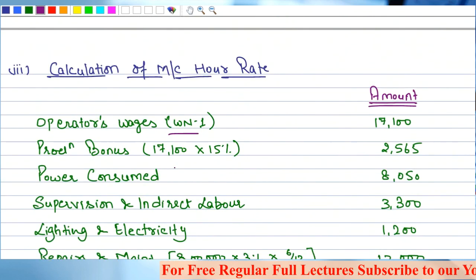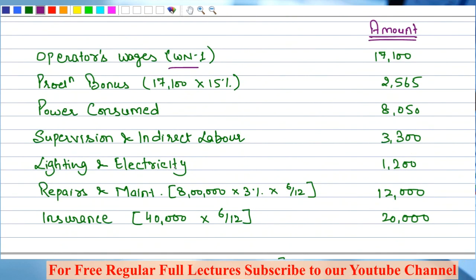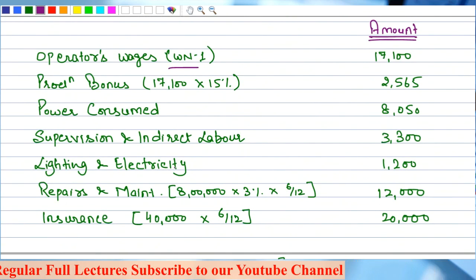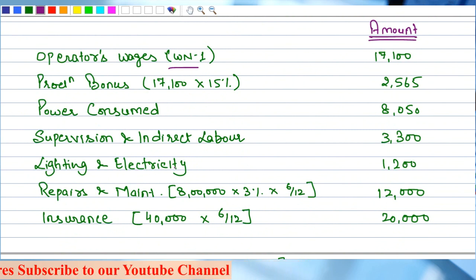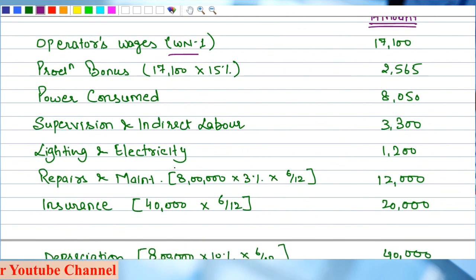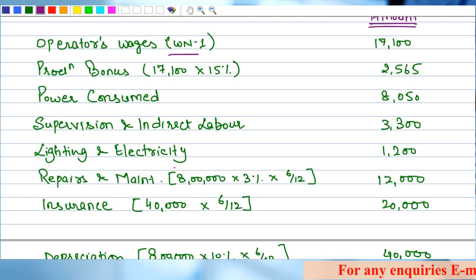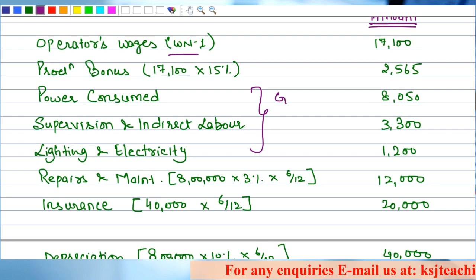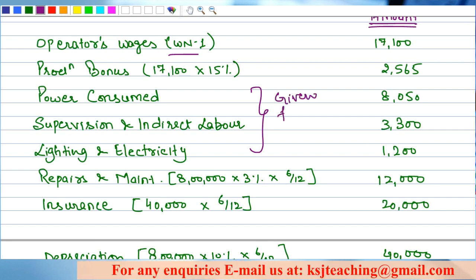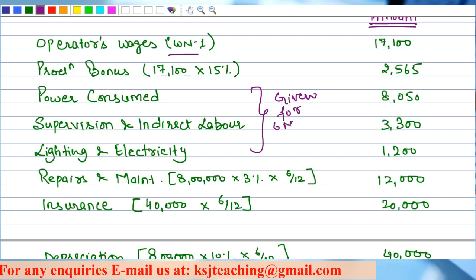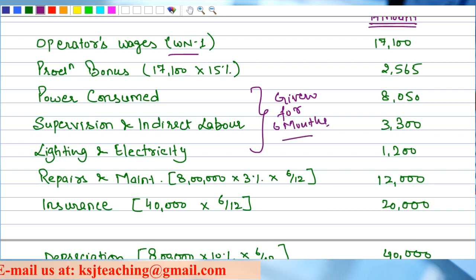Clear? So while calculating the machine hour rate, I am taking the operator wages, that's fine. Production bonus is 15% of wages, it is given as 2565. Power consumed is directly given for 6 months. Supervision charges directly given for 6 months. Lighting and electricity, these are already given for 6 months, isn't it? These are already given for 6 months.